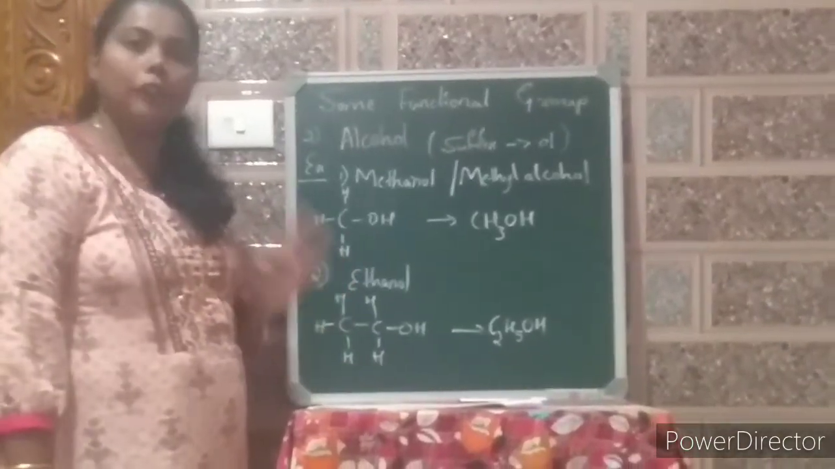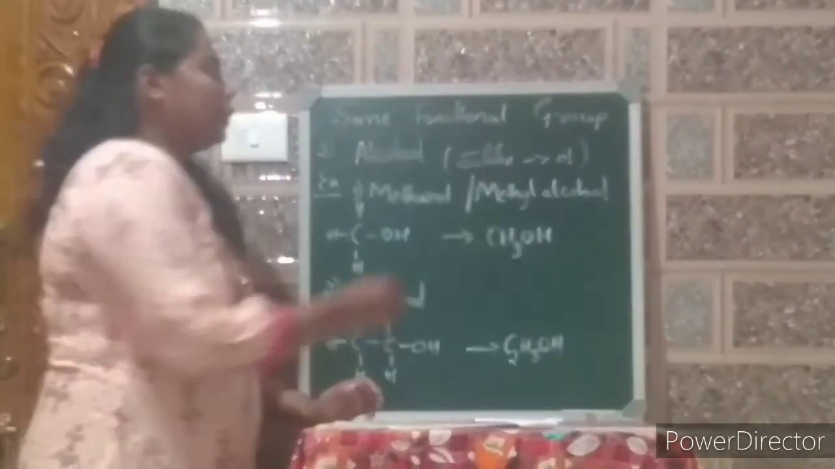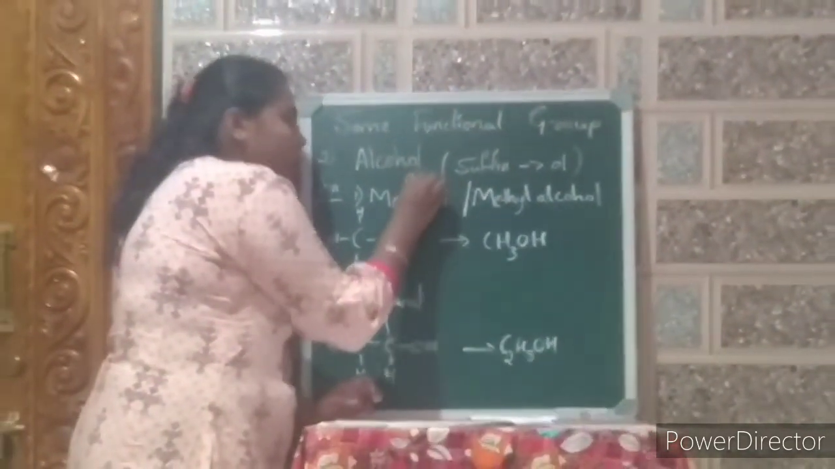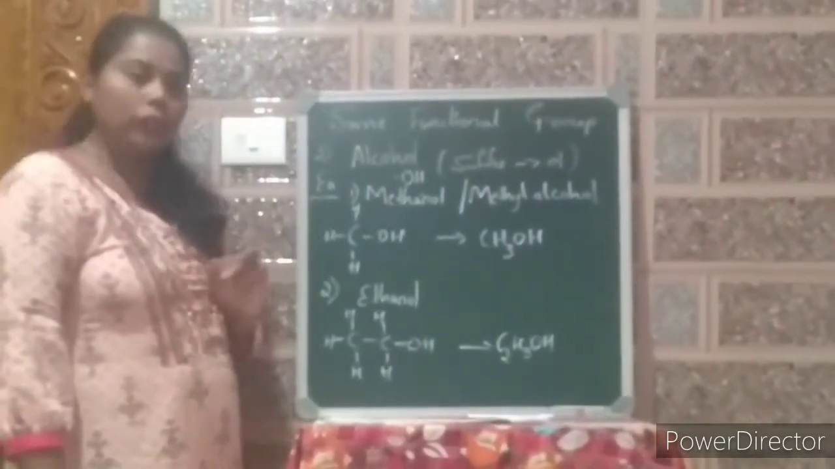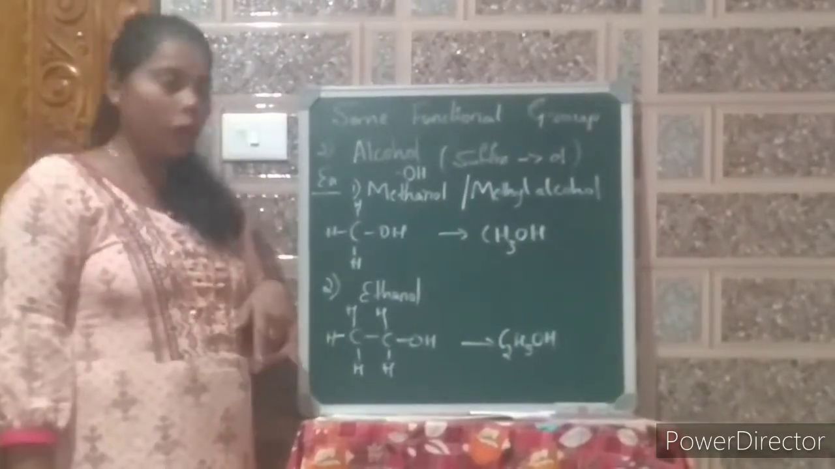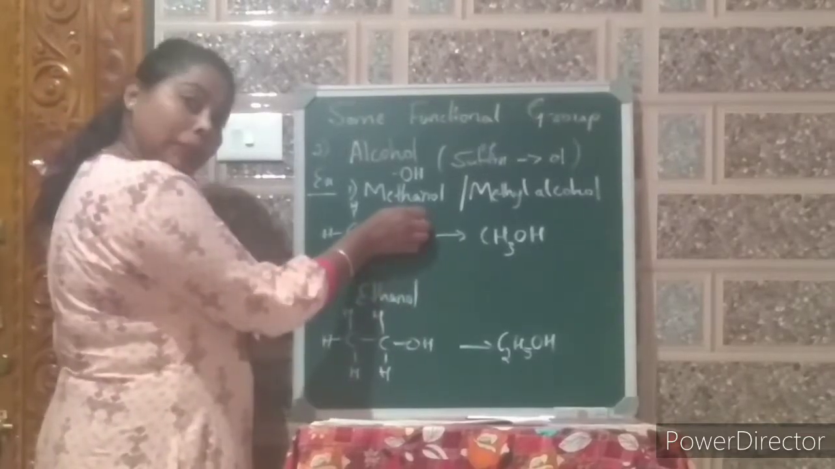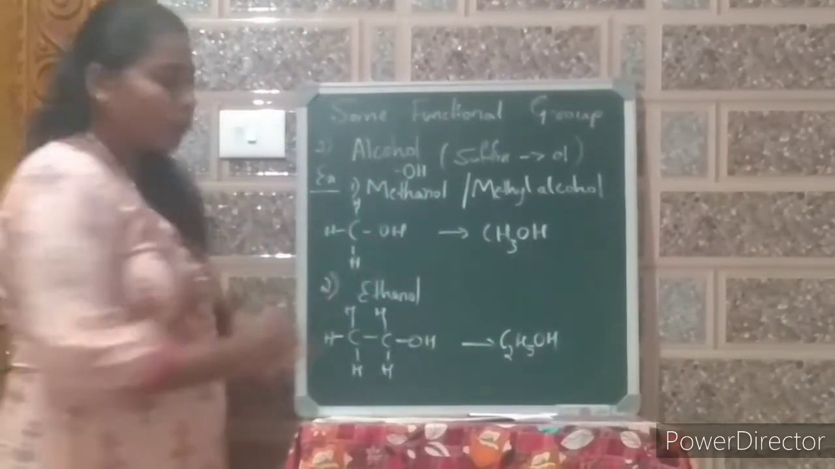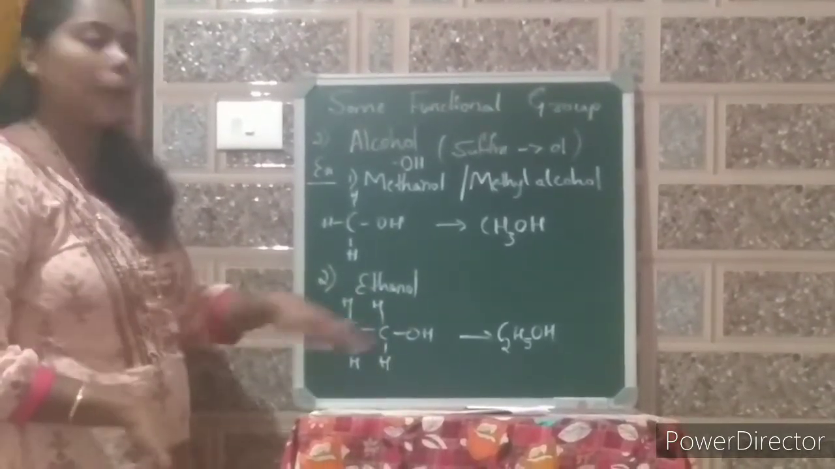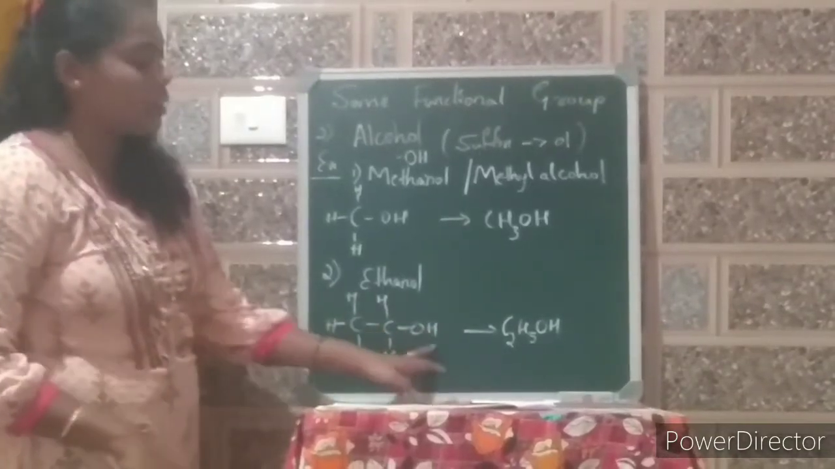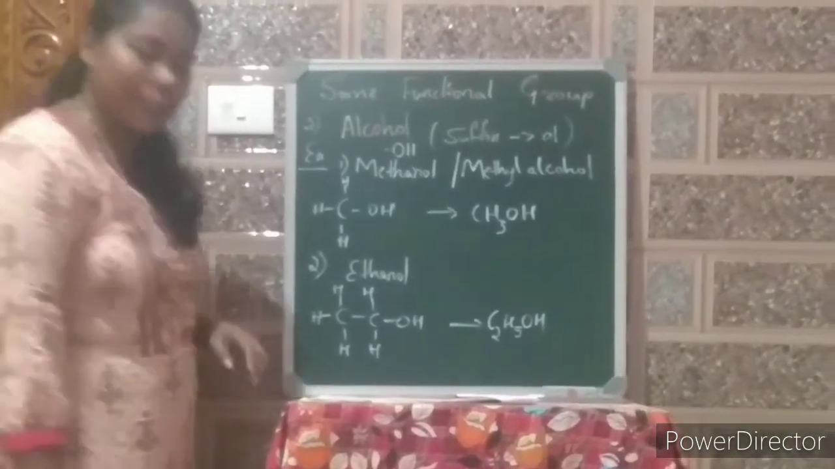Next one is alcohol. The functional group is alcohol. For this, the suffix is OL. And for alcohol, the functional group is represented by the OH group. For example, methanol, it is also called methyl alcohol. Its formula is CH3OH. One of the hydrogens from the methane is replaced by the OH group or the alcohol group. One more example is ethanol, where two carbon atoms are present. One of the hydrogens is replaced by the OH group. And the formula of ethanol is C2H5OH.